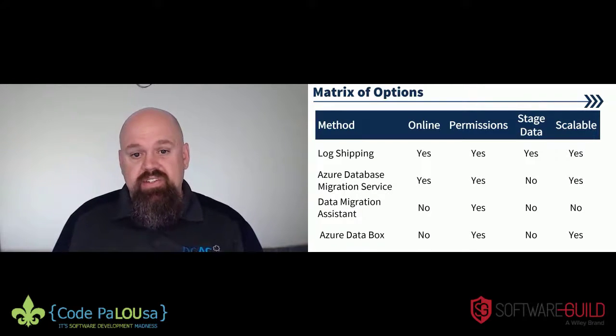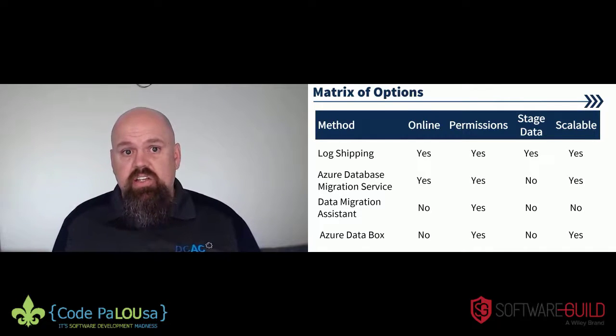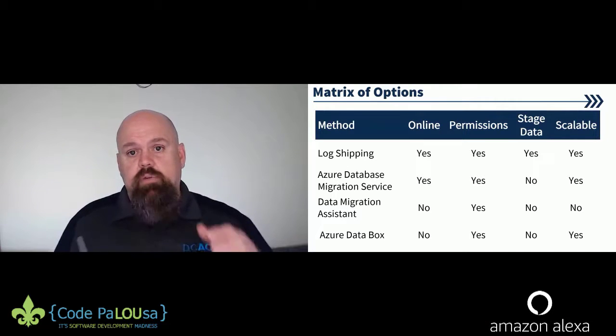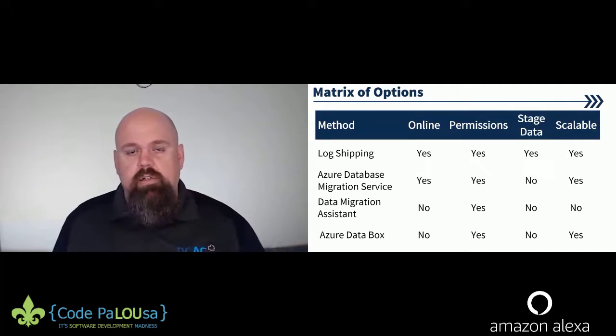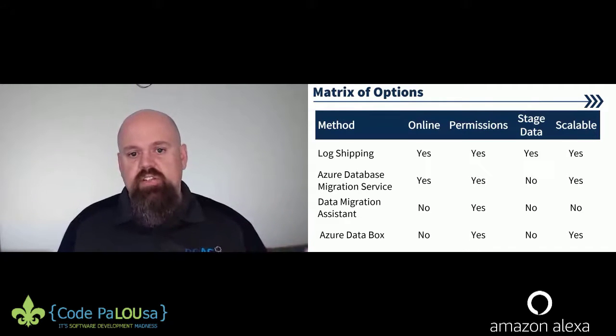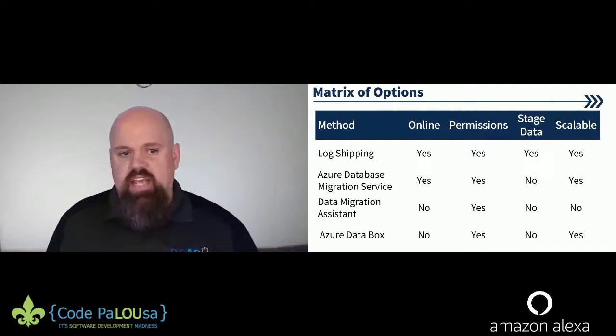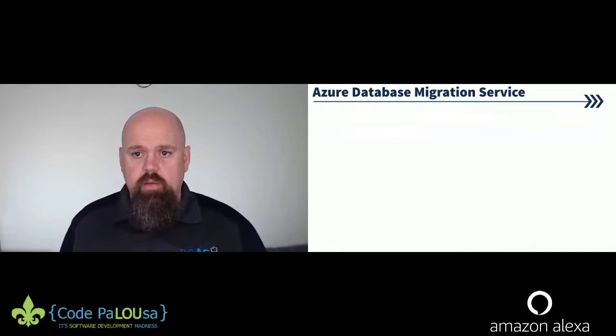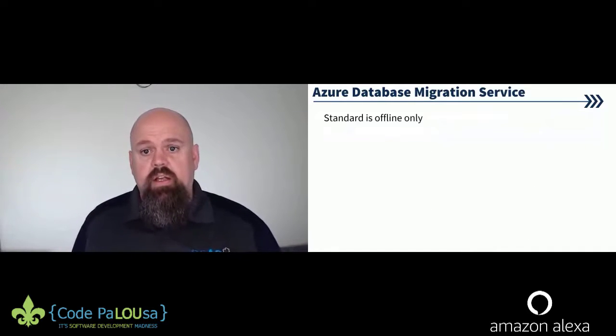Same thing with the other services that we asked. Database Migration Service is scalable, whereas Data Migration Assistant is not. So if you look at those two tools, with Data Migration Assistant, while you can select multiple databases on an instance, you can't scale that easily across multiple instances. So if you're going to scale that, then use the Database Migration Service. So let's talk about migration services real quick.